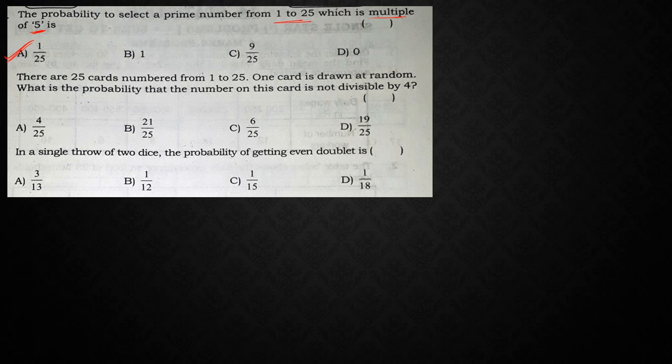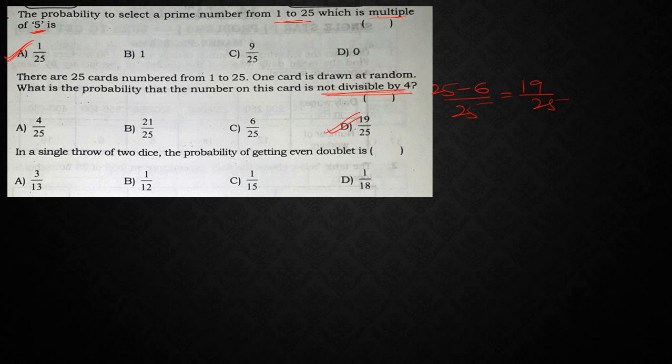There are 25 cards numbered from 1 to 25. One card is drawn at random. What is the probability that the number on this card is not divisible by 4? From 1 to 25, totally 25. How many numbers are divisible by 4? 4 sixes are 24, so there are 6 such numbers divisible by 4. If I remove those 6 from these 25 numbers, I get 19 by 25. So the answer is 19 by 25.